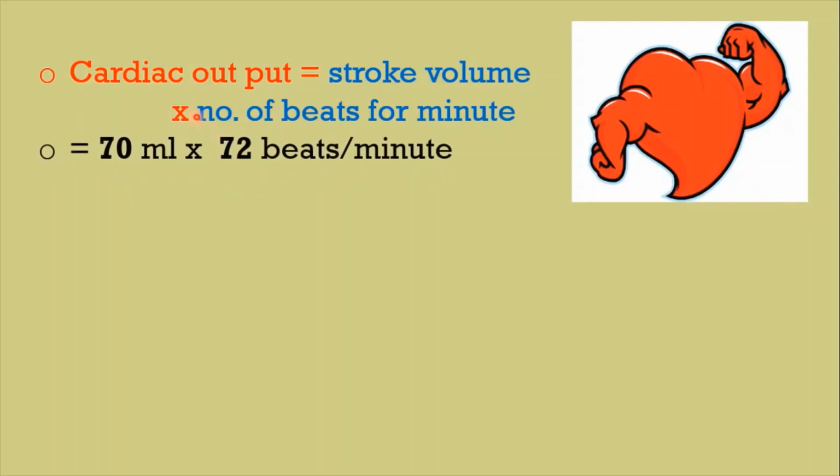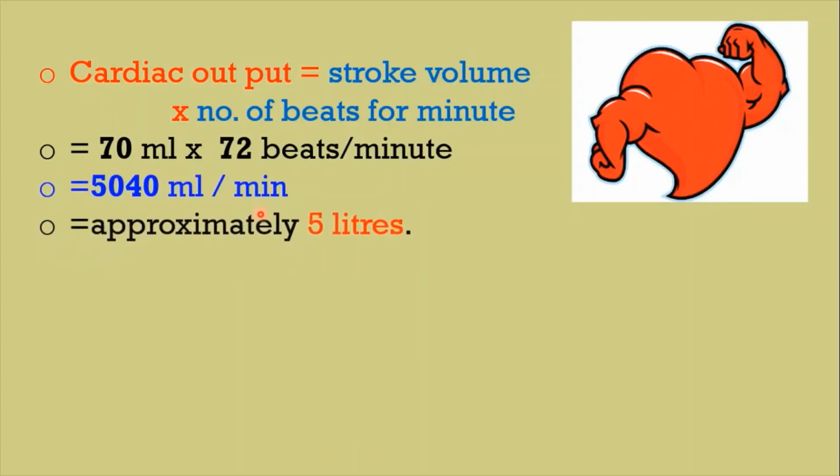So cardiac output is equal to stroke volume, that is 70 milliliters, into heart rate, that is 72 beats per minute. We'll get 5040 milliliters per minute. It is approximately 5 liters. So 5 liters of blood is sent out by heart into circulation per every minute. This is the cardiac output.